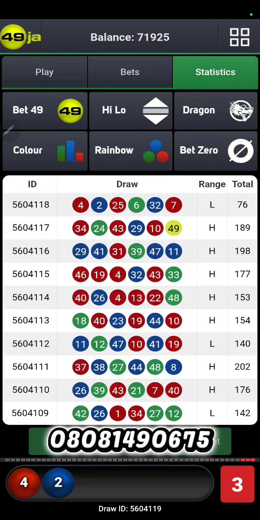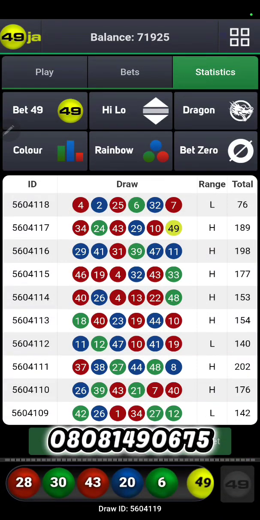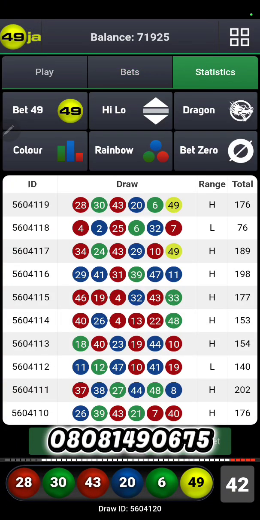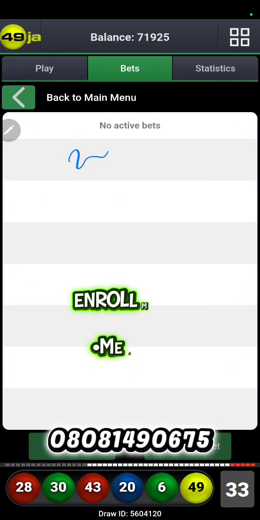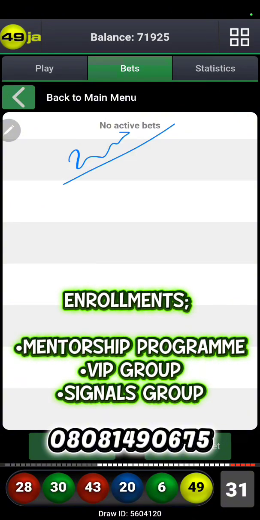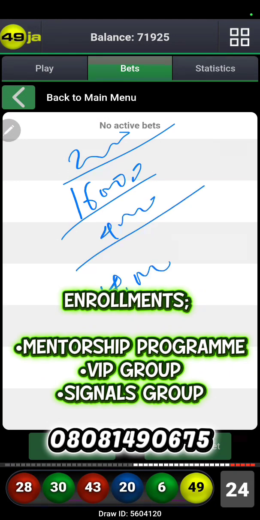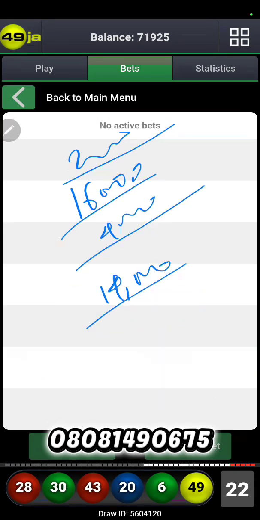Let's watch out for the next gameplay. As I did state, you go through the right process, you get yourself a good entry, and you move on to the gameplay. So this is a high right now. The last gameplay, ID10. So 1, 2, lost 3, 4, 5, 6, 7, lost, 8 out of 10. 2,000 naira per stake. Without martingale, 8 gameplays is 16,000, and you lost 4,000. A total of 14,000 in 10 minutes or less than 10 minutes.